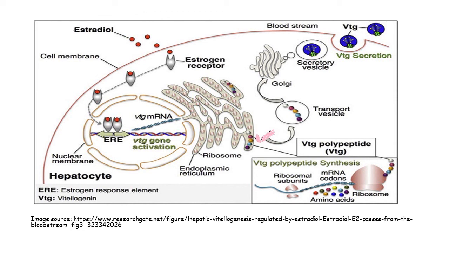After its production, it is packed in the form of secretory vesicles by the Golgi apparatus, and from here it enters into the blood circulation. This vitellogenin enters the blood circulation, and from here again it goes to the developing oocyte for the further process of vitellogenesis, or you can say the yolk formation.